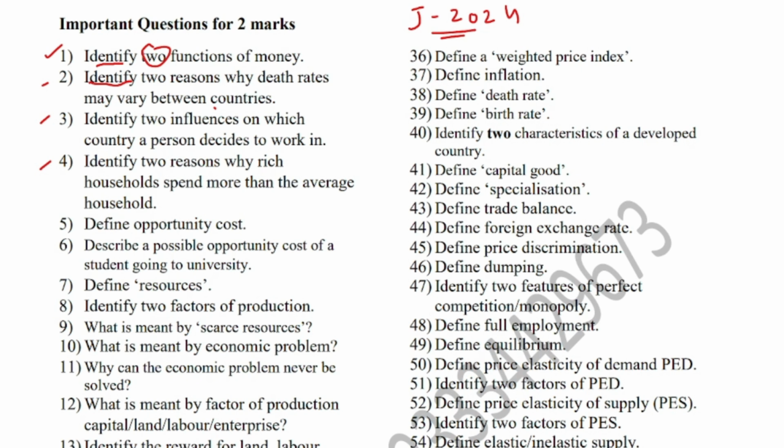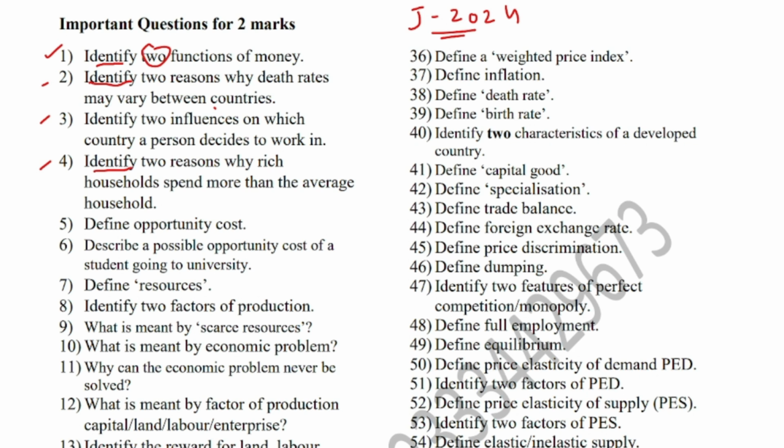Question number 4 is identify 2 reasons why rich households spend more than the average households. They have greater income, so greater purchasing power, and the second reason can be they spend more of their income on luxurious, expensive products than on basic necessities.